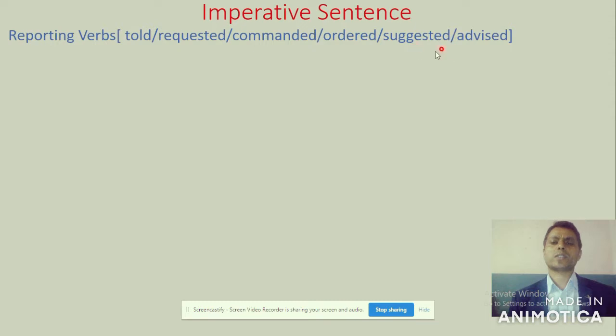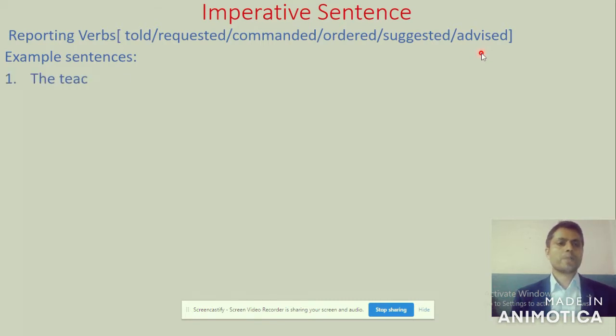You have to find out the difference between suggestion and advice. A suggestion you may follow or not, it is up to you. But if somebody gives you advice, you have to strictly follow it. If you don't apply it, there might be some loss or harm to you. Got it? In this way, from the meaning, you have to find out which one is suggestion and which one is advice. Now let's look at example sentences.